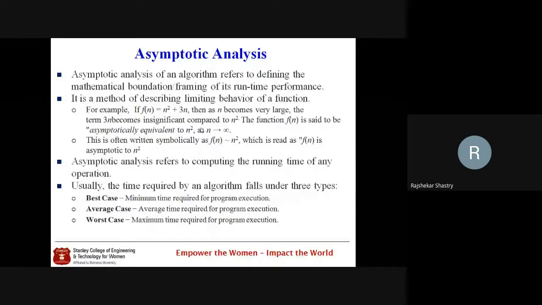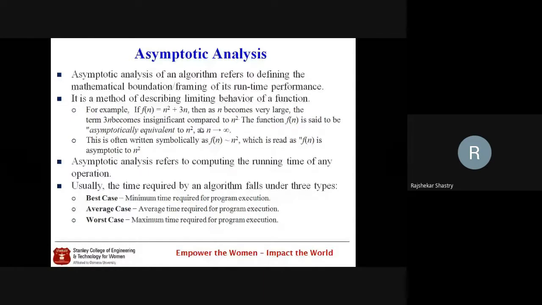That computational calculation can be performed in 3 different ways, which we already discussed: best case, average case, and worst case. Worst case is the maximum time required for a program execution when n approaches infinity. At most, how much time is the algorithm going to take? The phrase we use is at most. And best case is the minimum time required for a program to execute when n is large, approaching infinity again. That means the minimum number of instructions, minimum time it takes, is called best case.